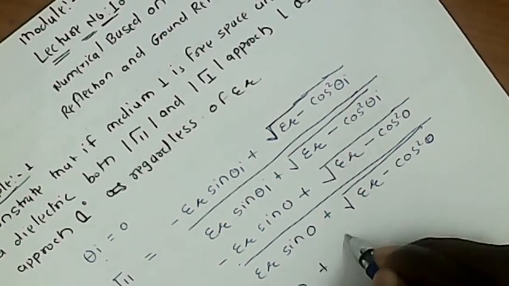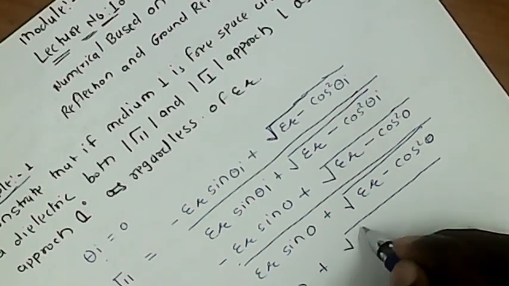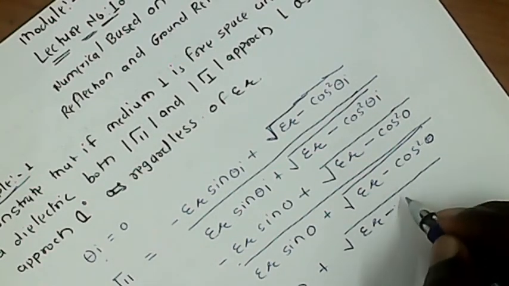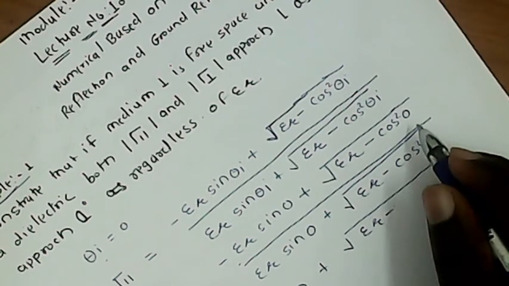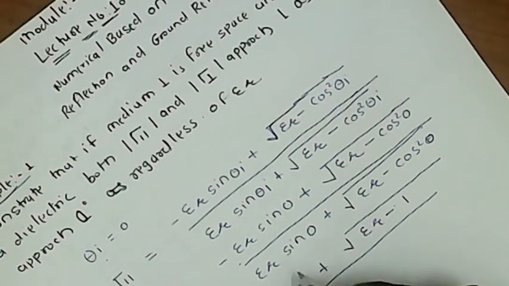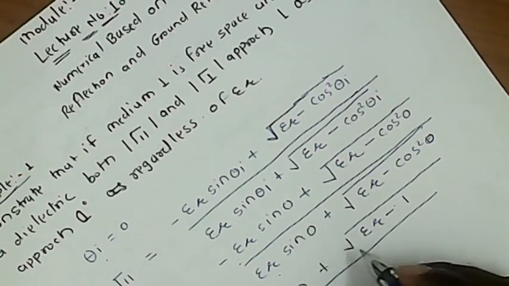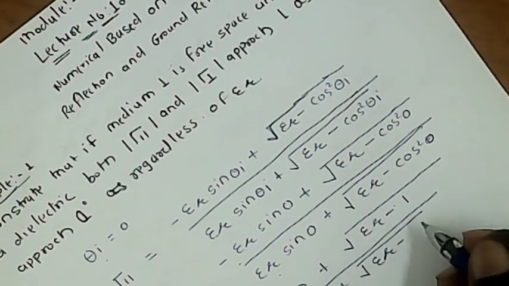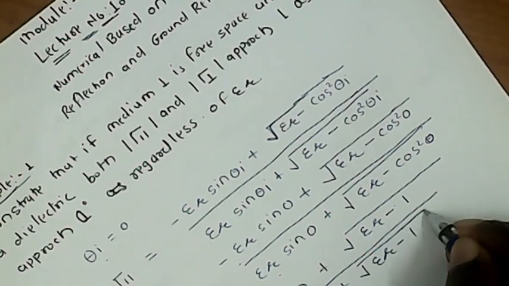So in this equation, 0 plus the square root of epsilon r, the relative permittivity, minus cos square 0, which is equal to 1, divided by this value, which becomes 0 since sin 0 is equal to 0, plus the square root of epsilon r, the relative permittivity, minus 1.